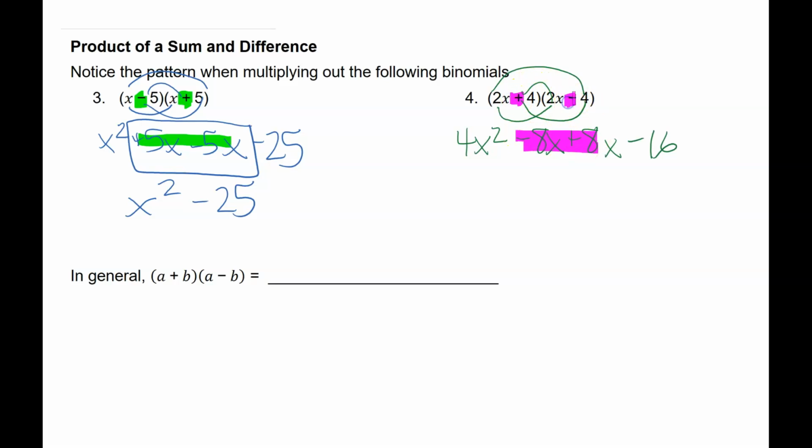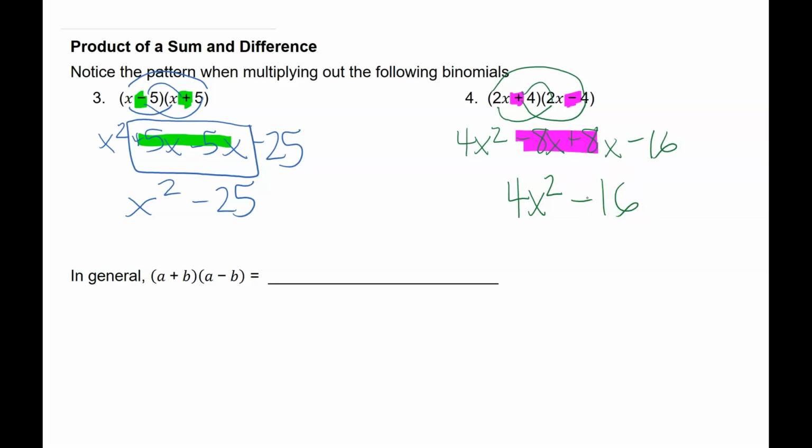Again, noting that one is taking away the 4 while the other is adding the 4. So when that happens, those negative 8 plus 8 drop out and it becomes 4x squared minus 16.